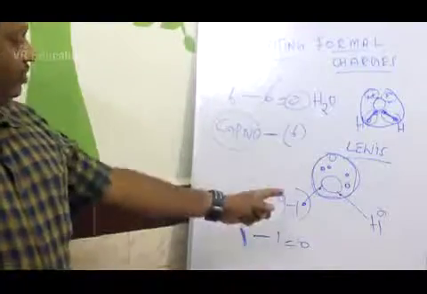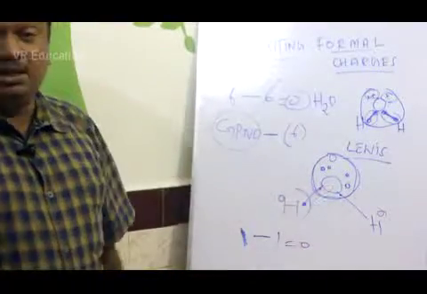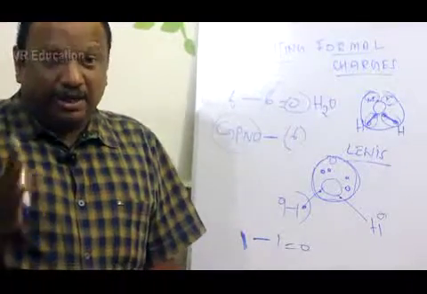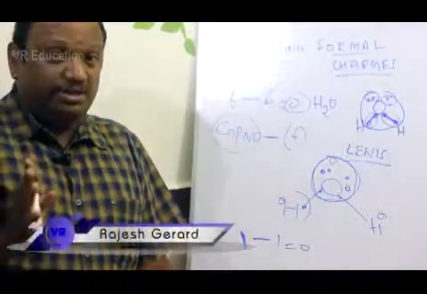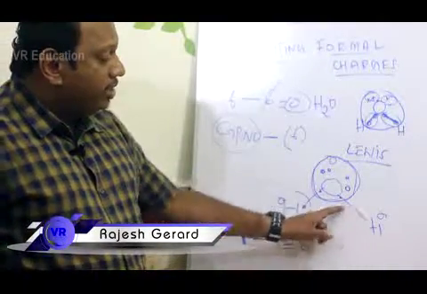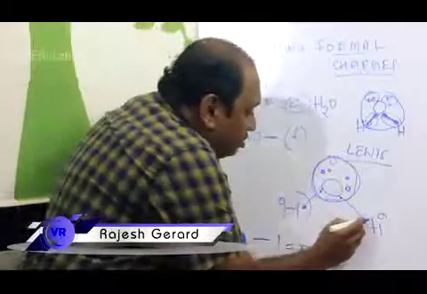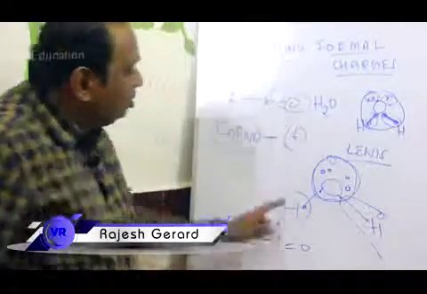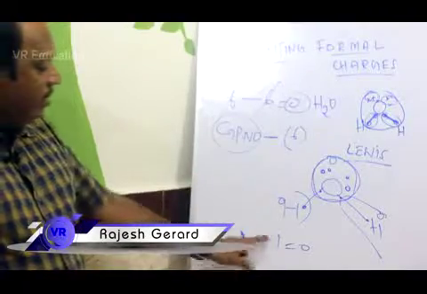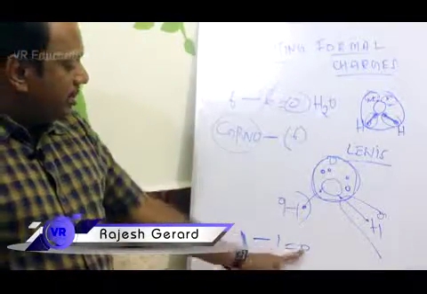On the contrary, for hydrogen, unlike oxygen and other atoms, we need not have an octet. It is sufficient if hydrogen is surrounded by 2 electrons, a duet. So group number, which is 1, minus the number of electrons just surrounding, 1, so 1 minus 1 is 0.